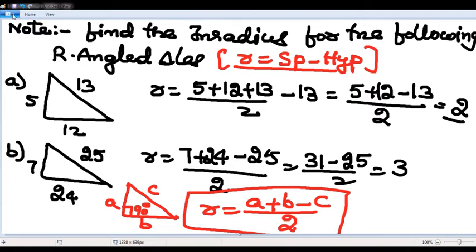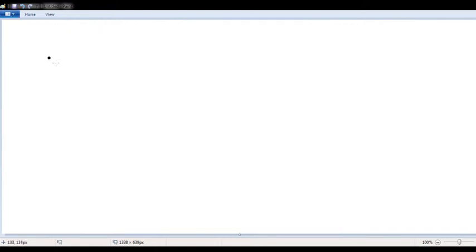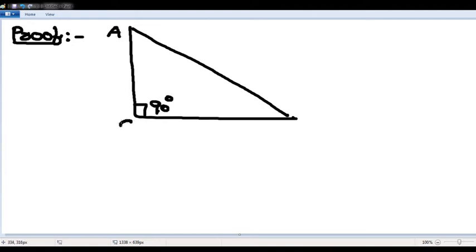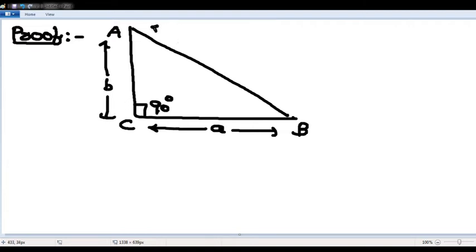Next, proof. Why is the inradius semi-perimeter minus hypotenuse? This is a right angled triangle, this is 90 degrees. This is A, this is C, this is B. Opposite to A is small a, opposite to B is small b, opposite to C is small c.